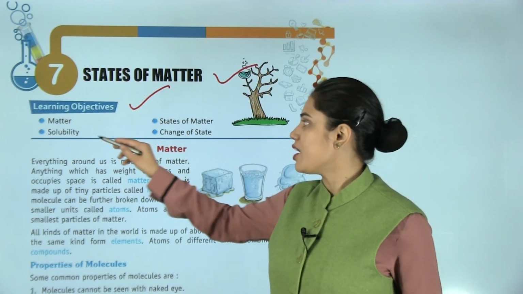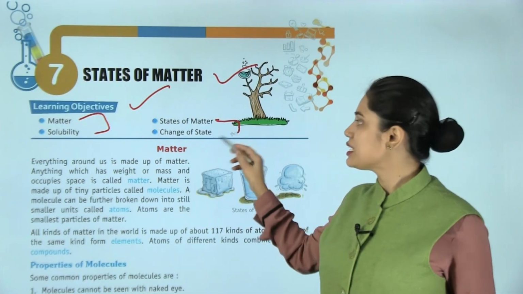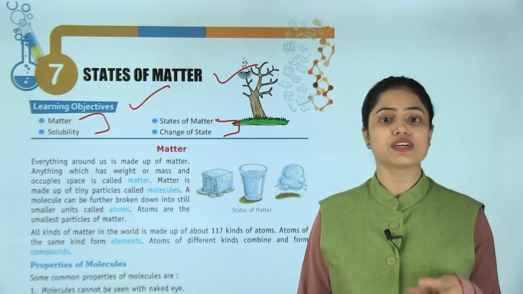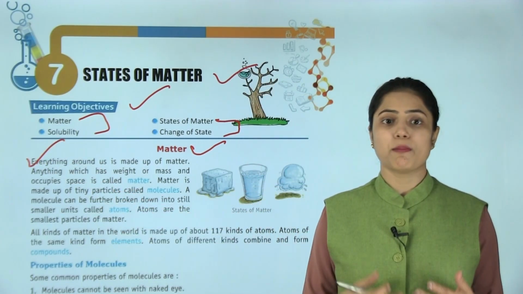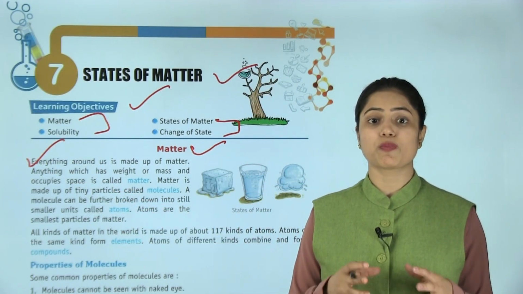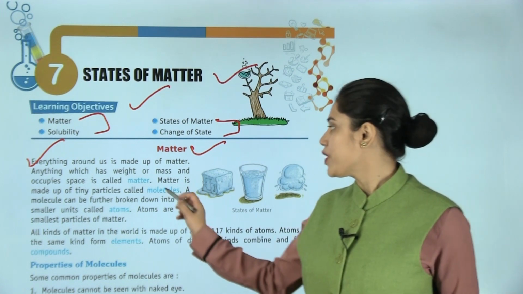Learning objectives here are matter, solubility, states of matter and change of state. Now matter. Everything around us is made up of matter. Anything which has weight or mass and occupies space is called matter.